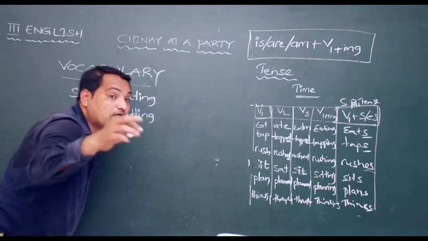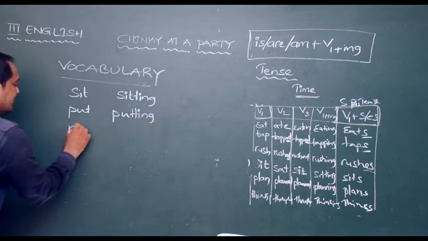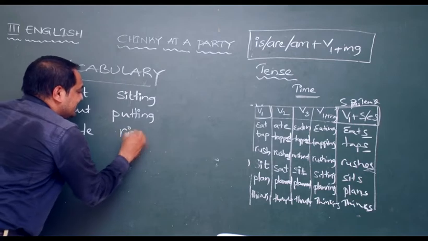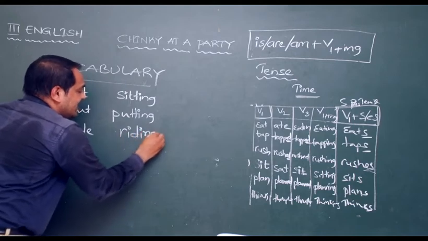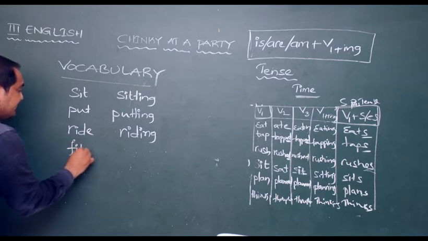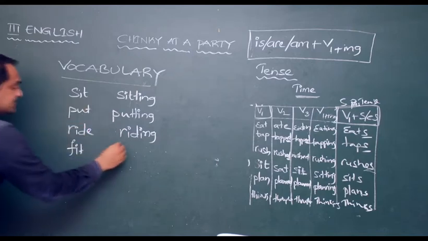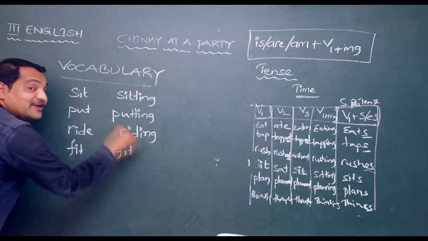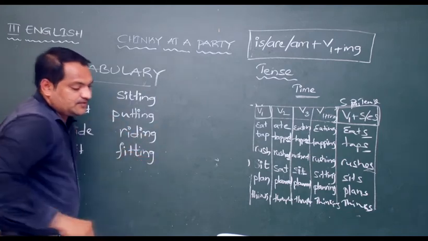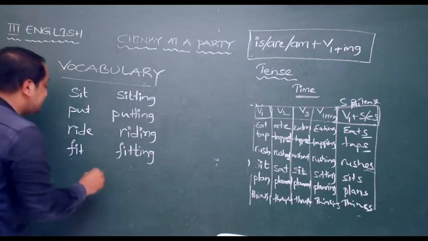Then we have ride. What do we do, sir? Riding. Okay. Next. Fit. Sit, put, fit. Then we will add one more T. Fitting. Then leave.